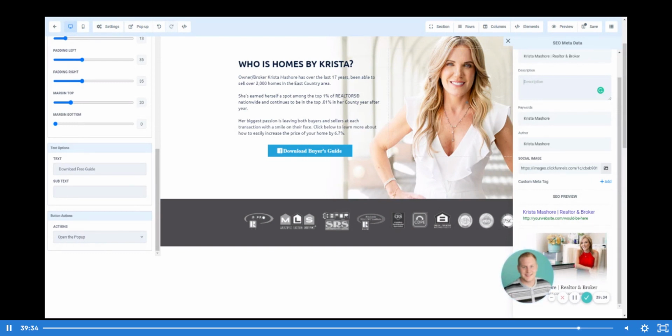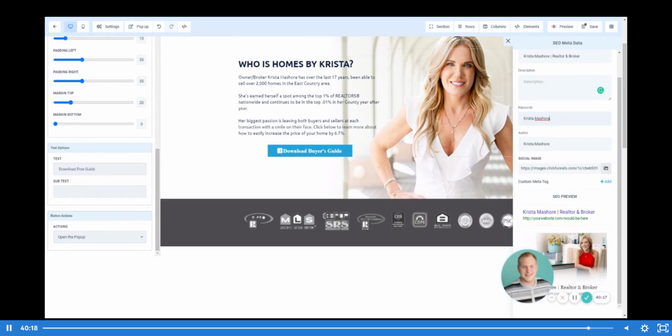I'd recommend using locations that you like to work in and that you do the majority of your business in. Use those locations inside of that description, and also utilize a little bit about yourself that's really going to make you stand out, but add in keywords that people are actually going to be searching for. So, what's my home worth in East Bay, right? Home values East Bay, buying in East Bay, purchasing a home in East Bay, first time home buyer East Bay, right? Make sure that you're adding in those keywords. You're going to do those just by putting a comma, hitting space, and continue on with your keywords.